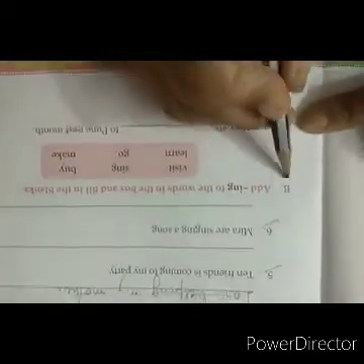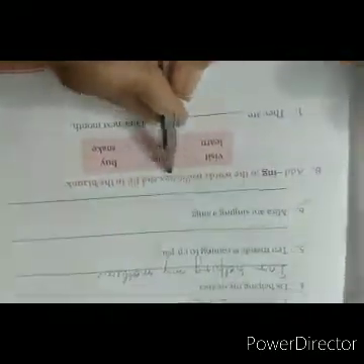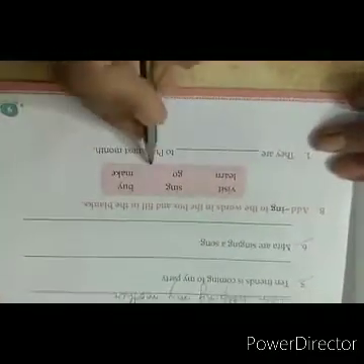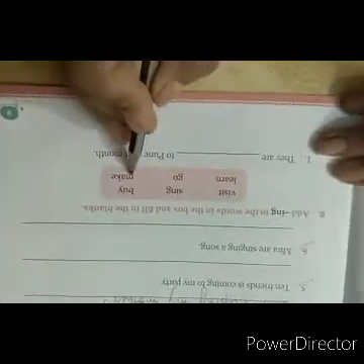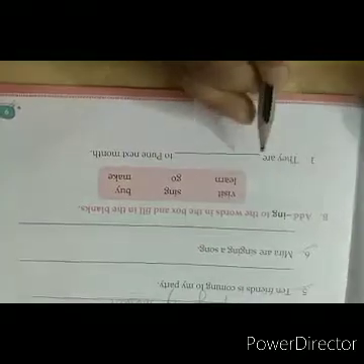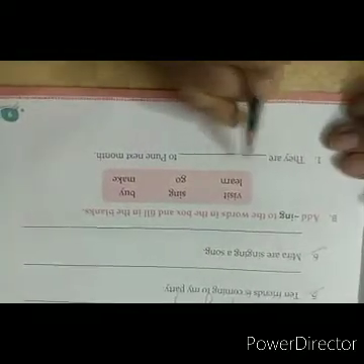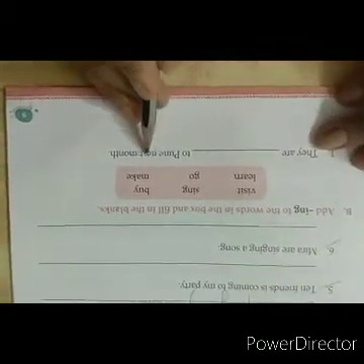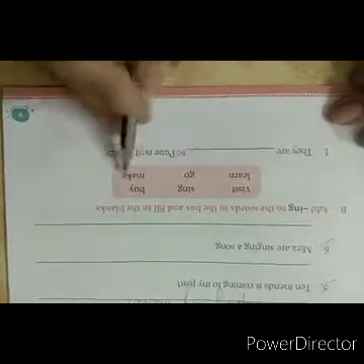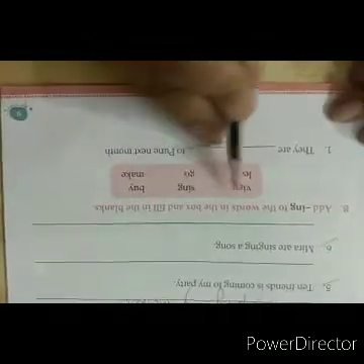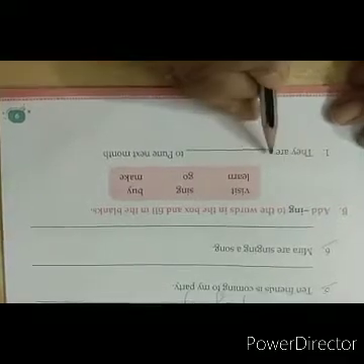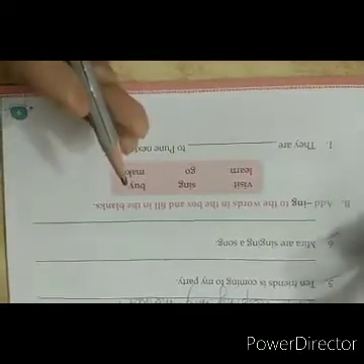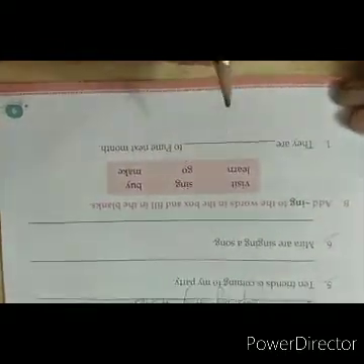Okay. Now, question number B. Add ing to the words in the box and fill in the blanks. Here, again, one help box is given. We have to add ing, but before that, we have to choose the appropriate word for the sentence given. The first one is: they are dash to Pune next month. What will be the appropriate word from this help box? What will be the appropriate doing word? What are they doing? They are going. So, go will be the appropriate word.